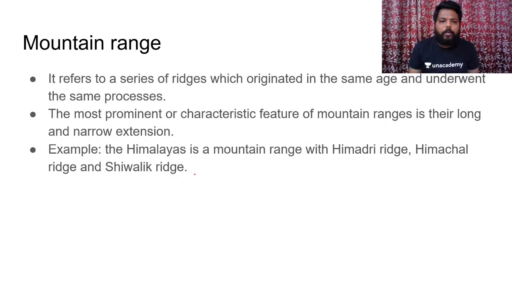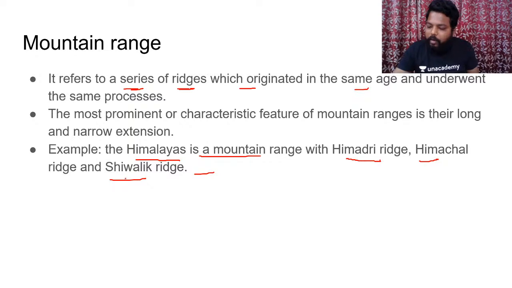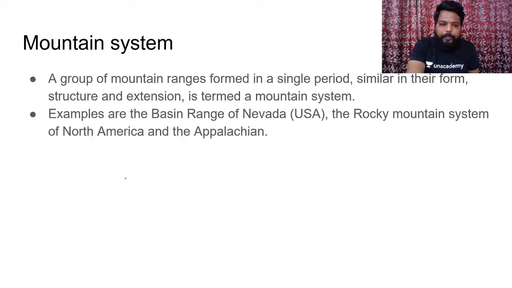And a mountain range, what is a mountain range? Often you would be seeing this particular question. It refers to a series of ridges which originated in the same age and underwent the same process. For example, the Himalayan system is a mountain range with Himadri Ridge, Himachal Ridge, and Shivalik Ridge. This group of parallel ridges would be referred to as one mountain range. Clear? And a group of all these forms a mountain system.